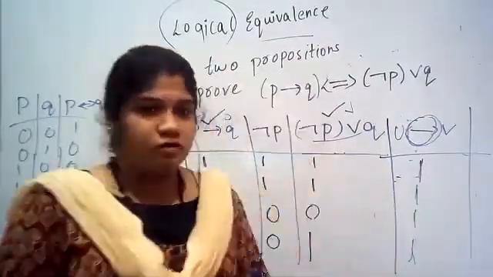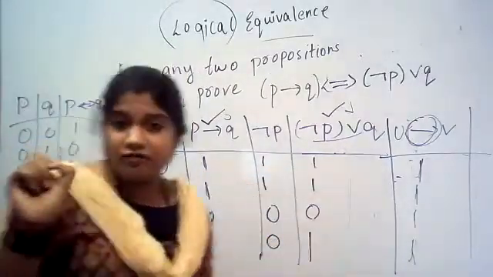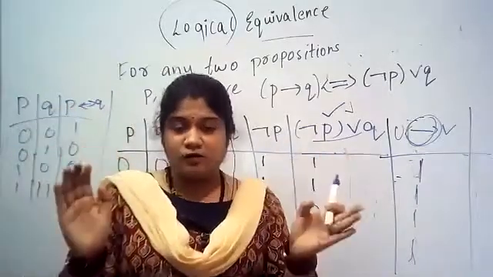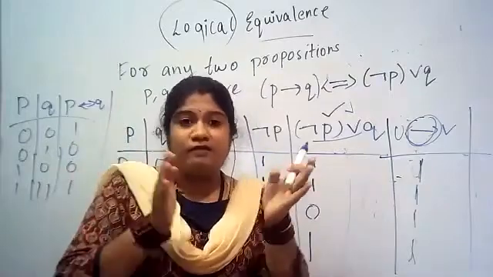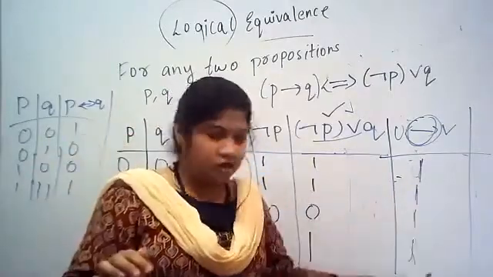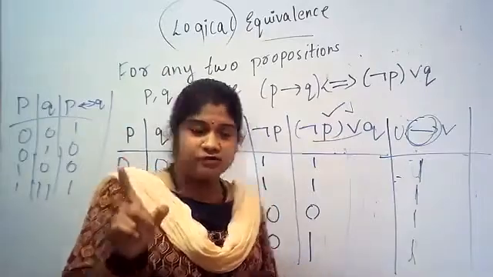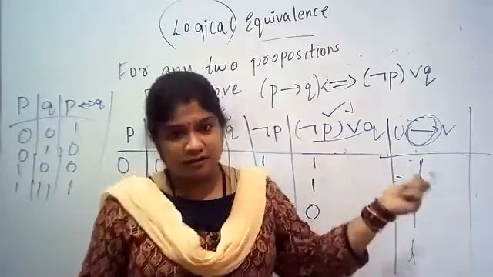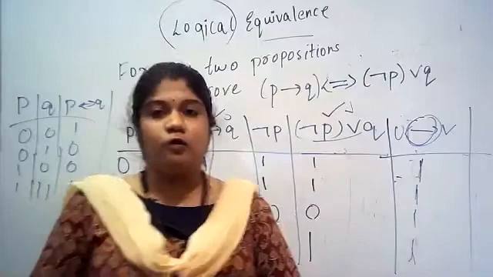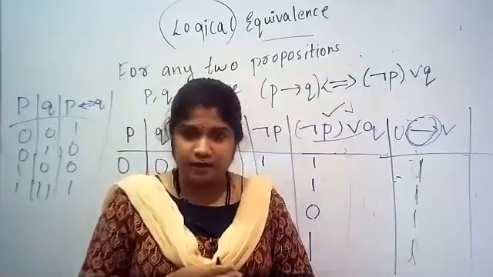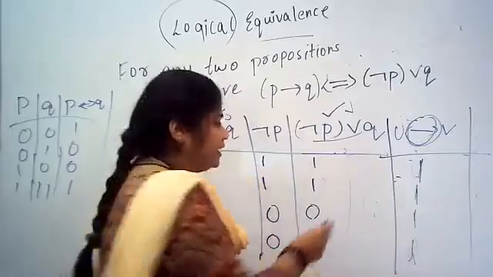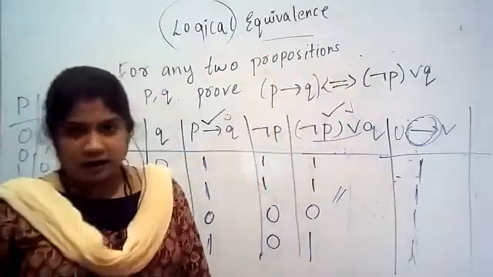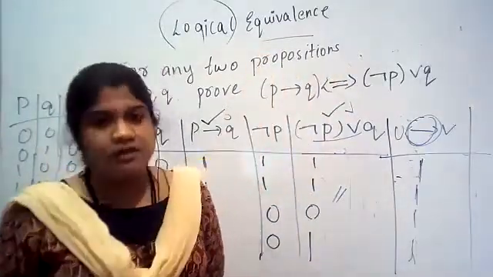I think time is also going. This much you write. In the definition, I'm clarifying for you. In the definition, they will tell it in one sentence: logically equivalent to each other when U is equal to V, and also when we do the U bi-condition V, we'll get a tautology. You should not get confused while reading. That is why, because the bi-condition of these two gives a tautology, the textbook says they are called logically equivalent. So don't be confused. When doing problems, you don't need to say that or do that. Just prove it. If it is logically equivalent, put equal to, otherwise put not equal to. Whatever question they have asked, you can do it.